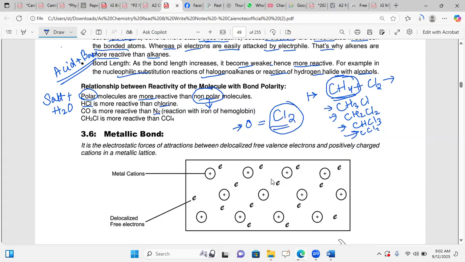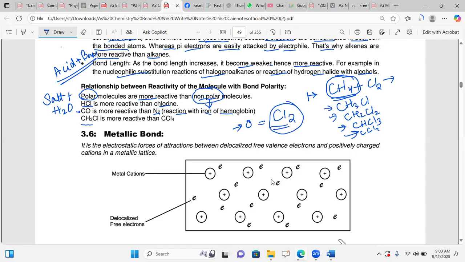And he is saying about the reaction with the iron of hemoglobin. If you are studying biology, I'm sure you will confirm that when there is not sufficient oxygen, carbon dioxide is produced, and with the passage of time, carbon monoxide is produced, which reacts with hemoglobin, and suffocation is felt by the patient.